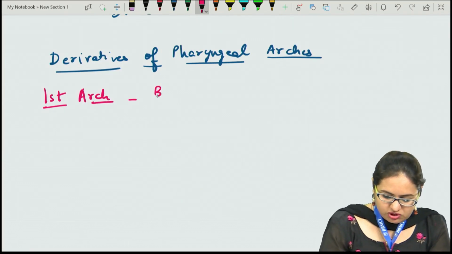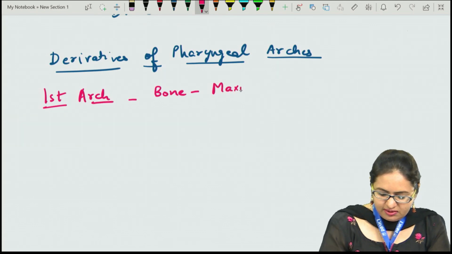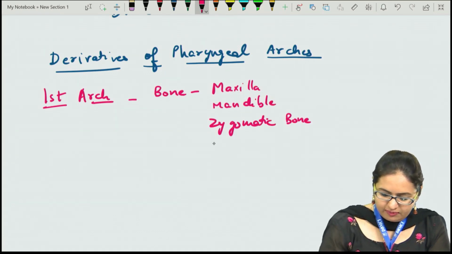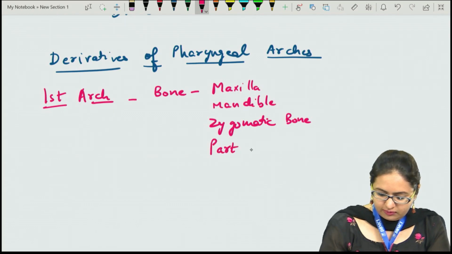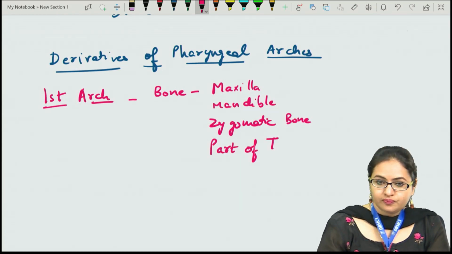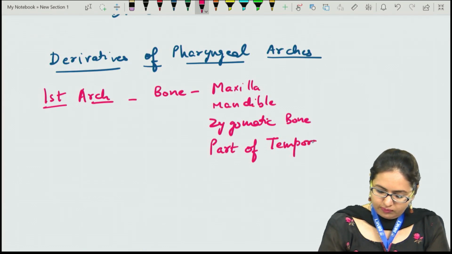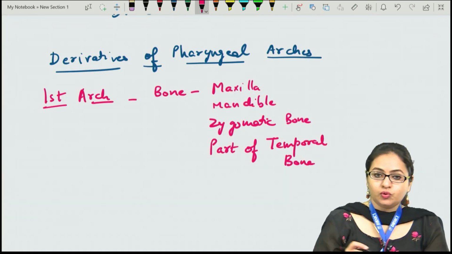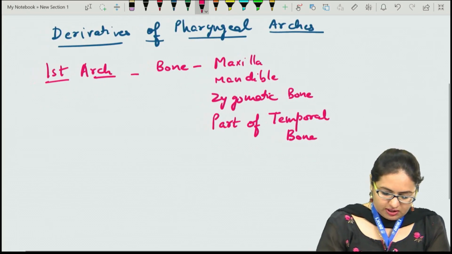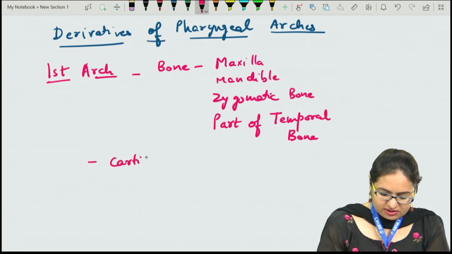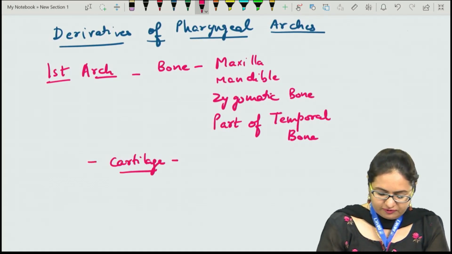The bones which develop from the first arch are maxilla, mandible, zygomatic bone and part of temporal bone. The cartilage formed by the first arch is Meckel's cartilage.